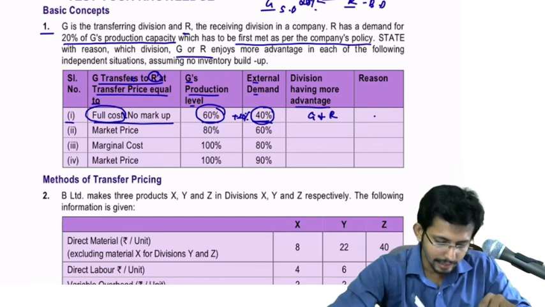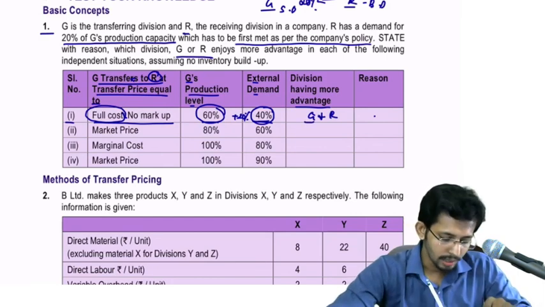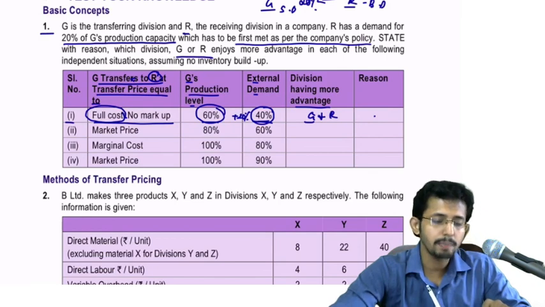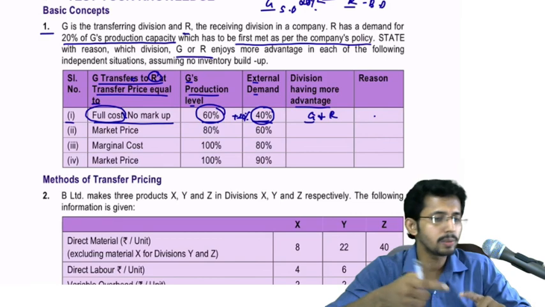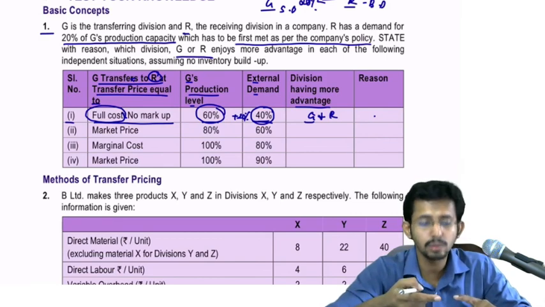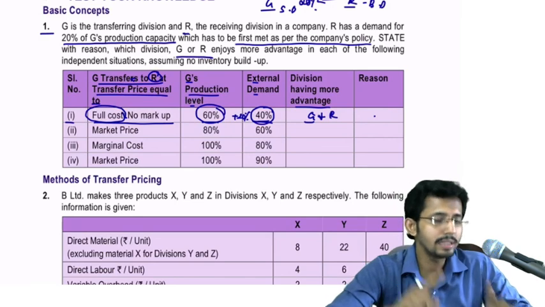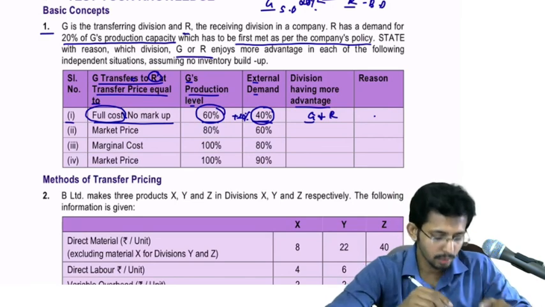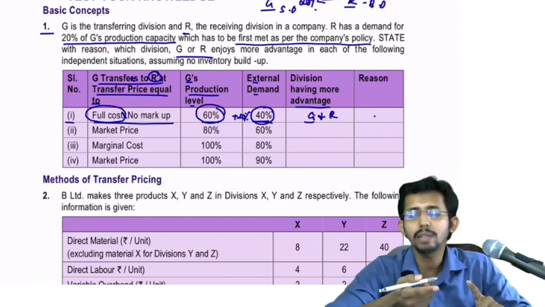Here G is having an advantage. Why? Because for manufacturing these 20% additional units which are transferred as internal goods, the company will incur only the variable cost additionally. But these goods are priced at full cost without any markup.